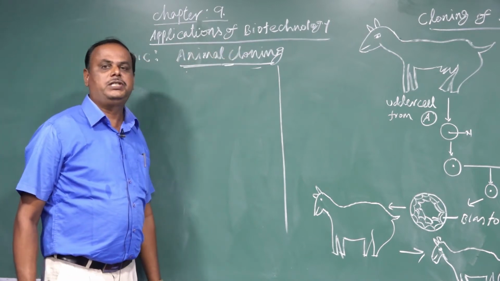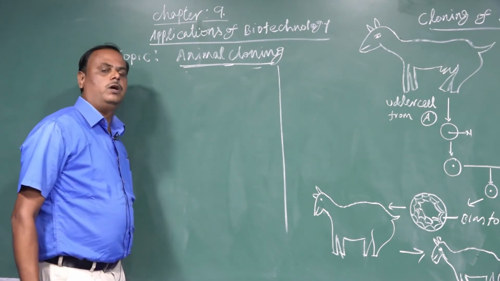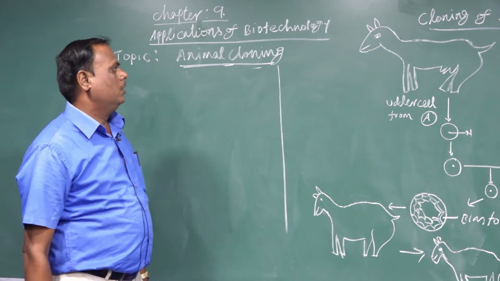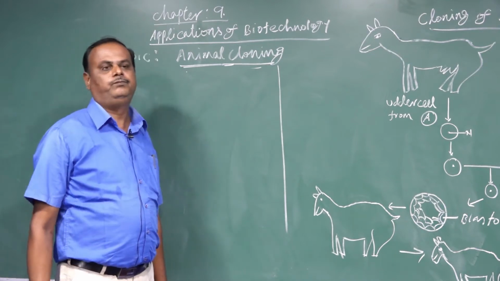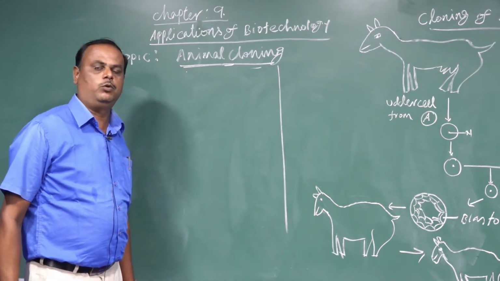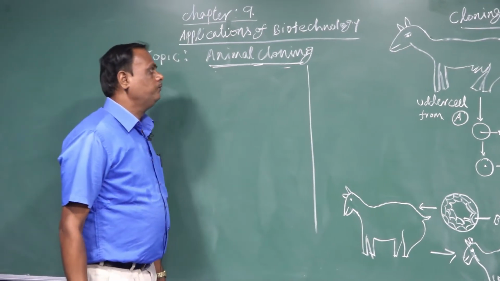From the chapter Application of Biotechnology, we are going to study the last topic, animal cloning. What is meant by cloning? What is the mechanism of animal cloning? What are the advantages and disadvantages of cloning? All the details we will go through one by one.